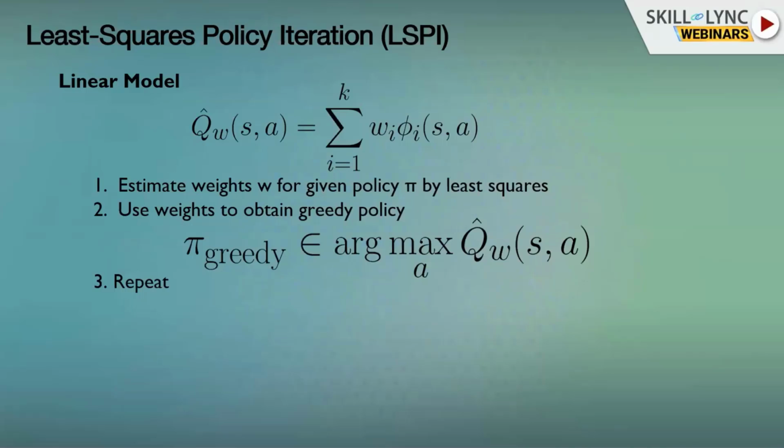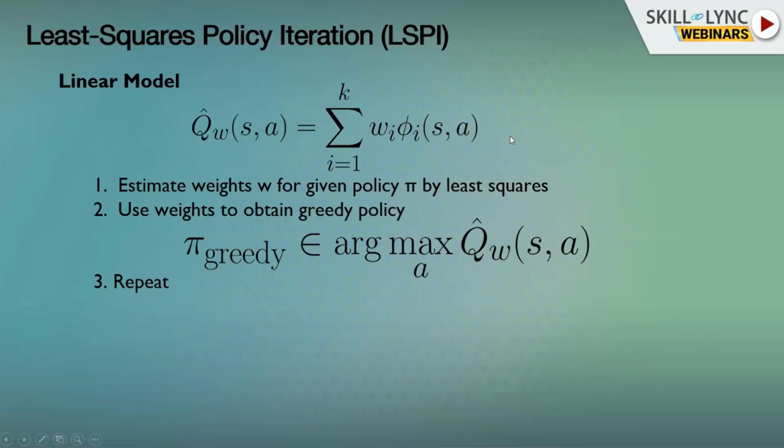This algorithm, least squares policy iteration, is pretty old, about 20 years ago. It assumes a linear model, and we assume we can write the Q function as a linear sum of features, phi, that we get from somewhere. So here's the process. This is what the algorithm does. It first estimates these weights. Given that we have a policy pi, we start with some random policy, of course. Given that we have some policy pi, we estimate the weights of the Q function using least squares.